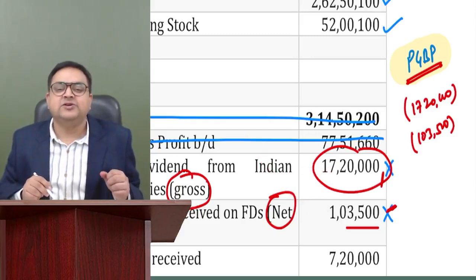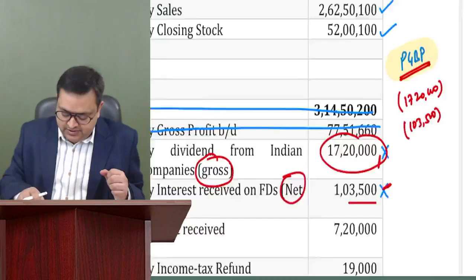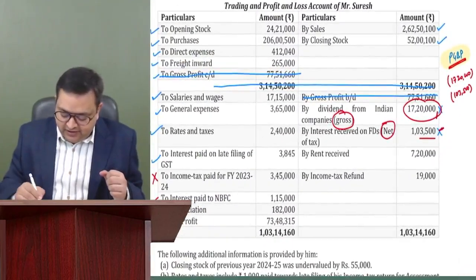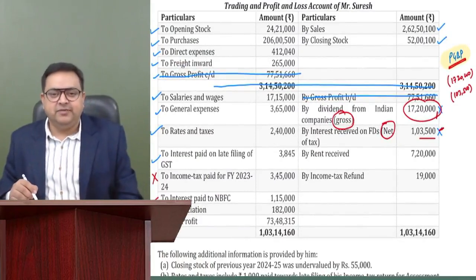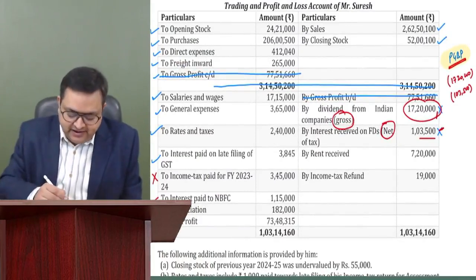Now the question is, how much would be the IFOS income? Let us all understand, although I believe that most of you must be knowing it, how we will be doing this treatment of gross or net. But still, let us understand. I do agree that as of now, you have not done the chapter of TDS so far. But this is something which is very, very easy and everybody can understand right now.